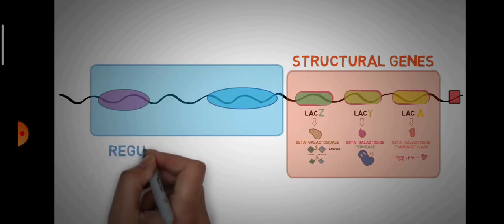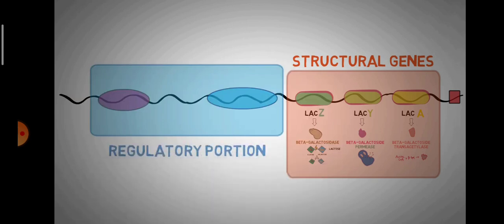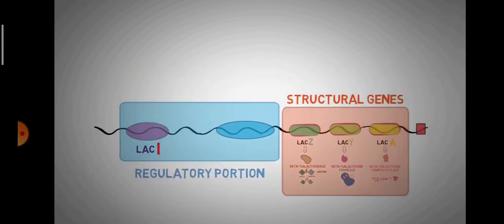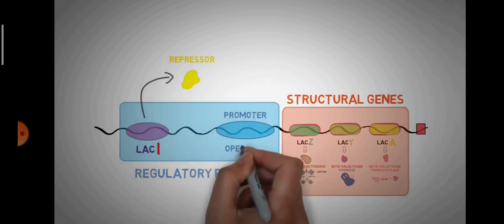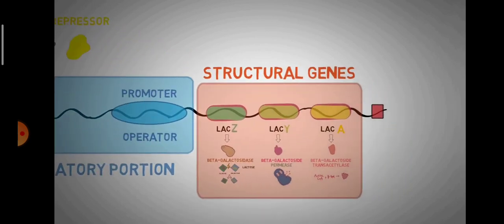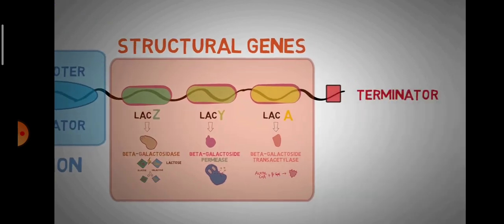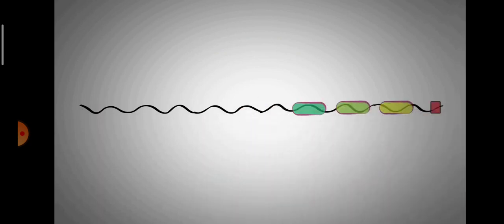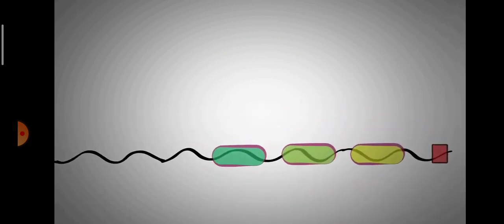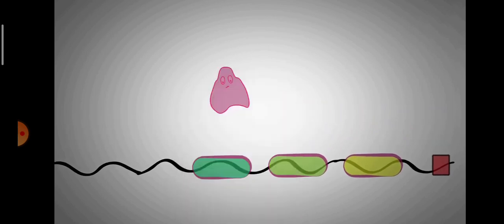The region in blue is a regulatory portion of lac operon, and it is divided into many sub-regions. We have the LAC-I gene, which codes for the protein repressor. We also have a promoter, an operator, a CAP site, and at the end of lac operon, we have a terminator. At first, these may seem difficult, but I'll try to explain them in such a manner that you will remember the regulation of lac operon in a better way.